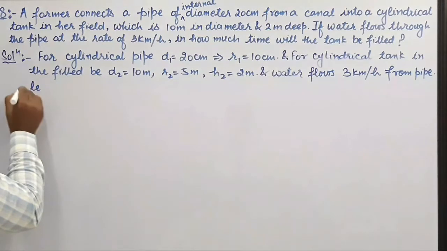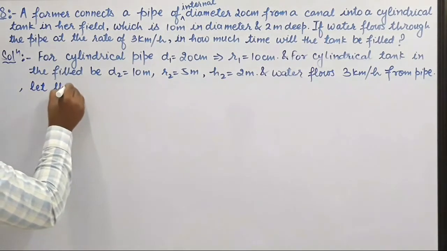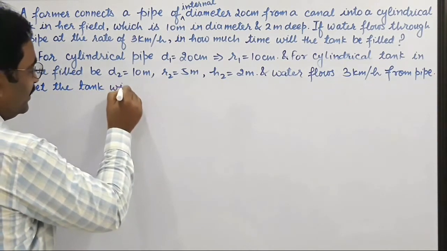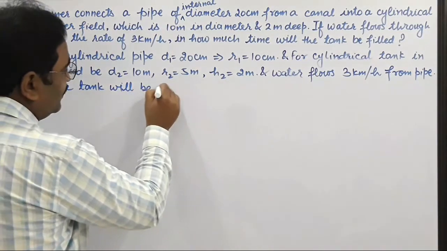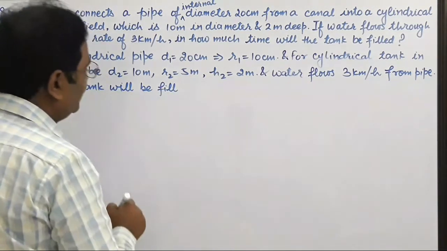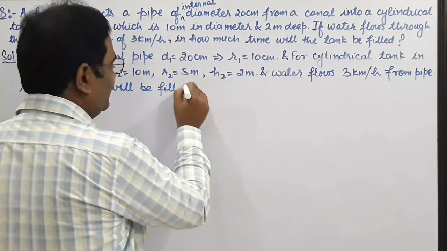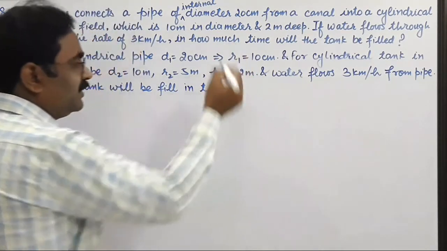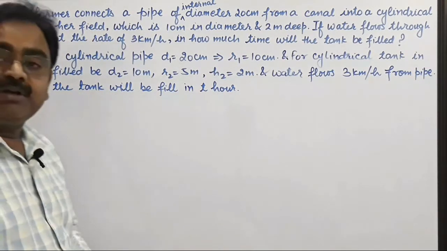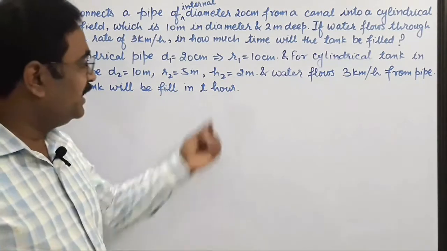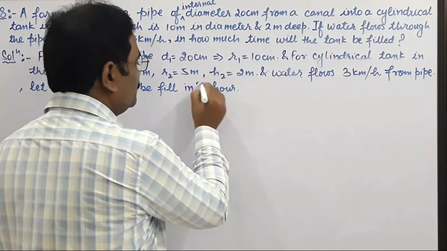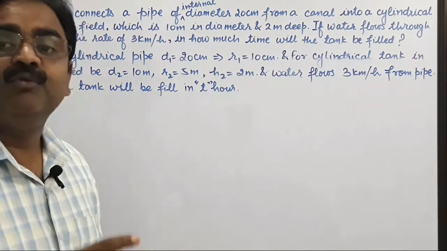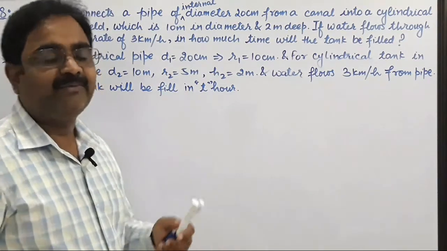in T hours. Okay friends, so therefore the water that came from the pipe in T hours will be equal to the volume of water, or you can say the volume of the cylindrical tank in the field.